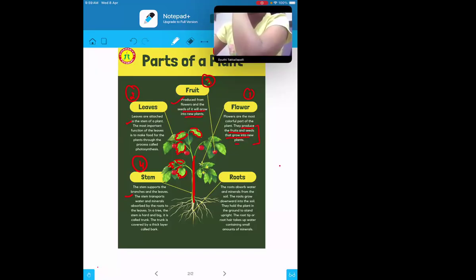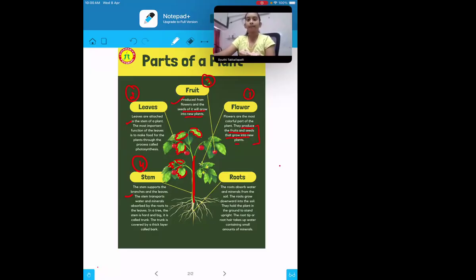Now, for example, you are in the kitchen and your mother is preparing the food there. Are you standing in the kitchen and eating the food? No, correct. You take your food from the kitchen and go maybe to the dining room or your room, and sit and eat there. So that is transportation. Food is being cooked somewhere else, the water is kept somewhere else, but you take it to some other place. In the same way the stem helps. The stem helps in the transportation of water and minerals.